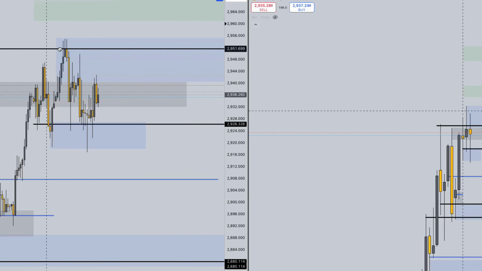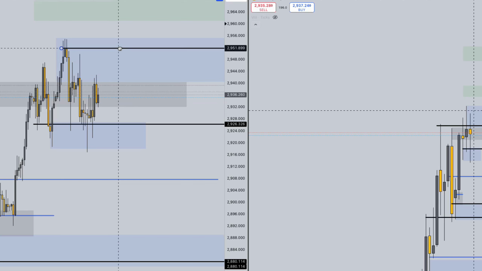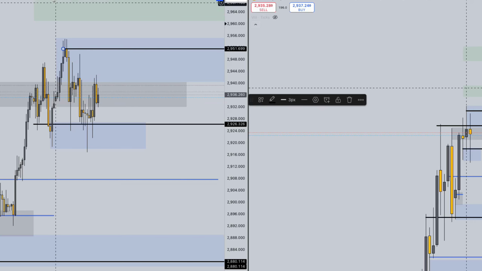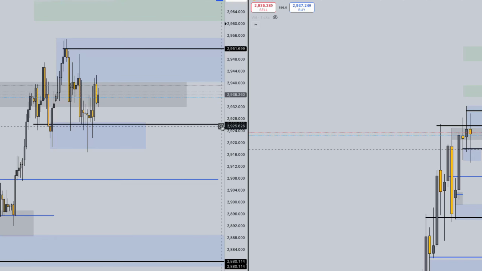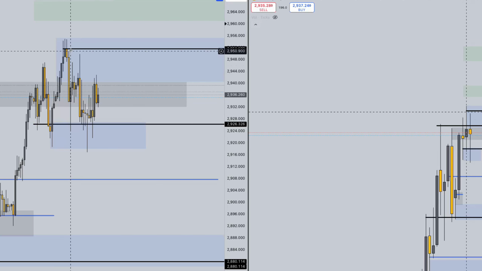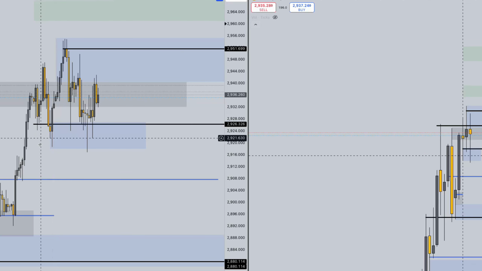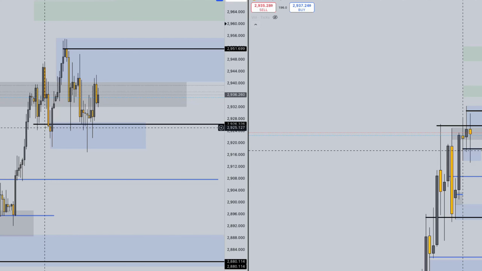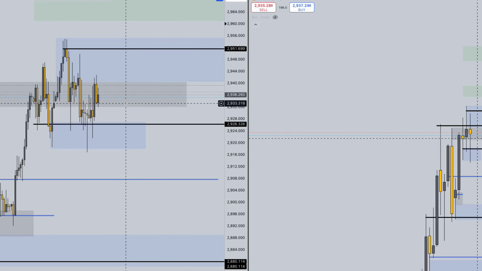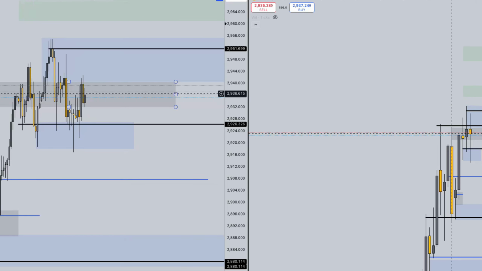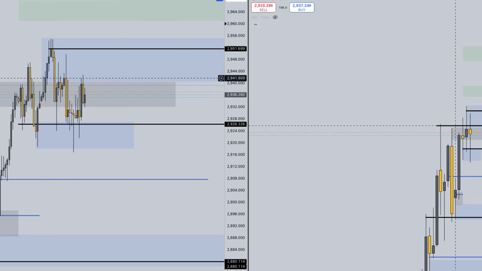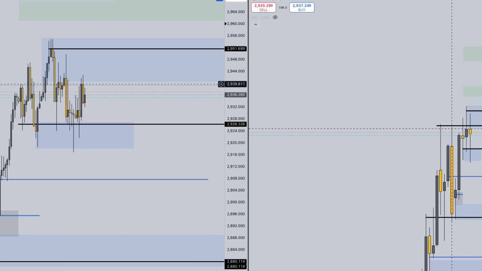Let's adjust this area of resistance as our high is the 29.50 price range. There we go, that looks a lot better. So we can see prices clearly in this range between 29.50 and 29.25, we'll say. 29.50, 29.25, that's a $25 range that gold is playing in here. Let's remove this previous area of supply.